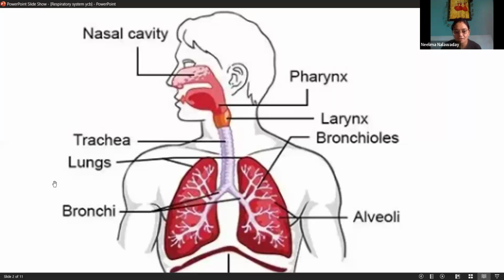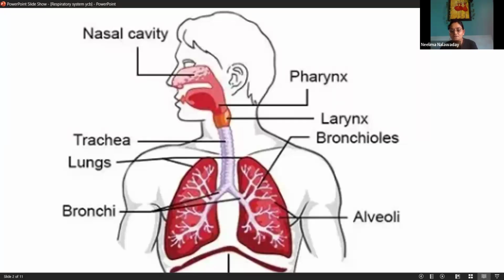Then the trachea bifurcates here and enters both lungs. Then it bifurcates again into branches called bronchus and bronchioles. At the tip of the bronchioles, there are grape-like structures called alveoli. Alveoli are the basic structures where gaseous exchange happens.